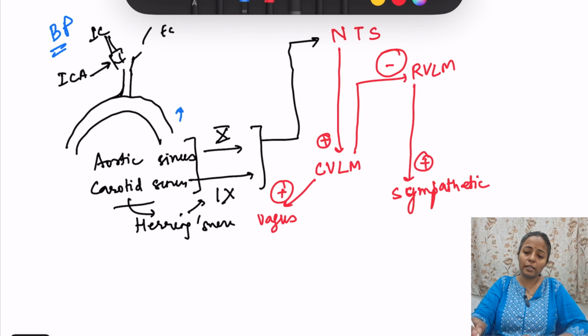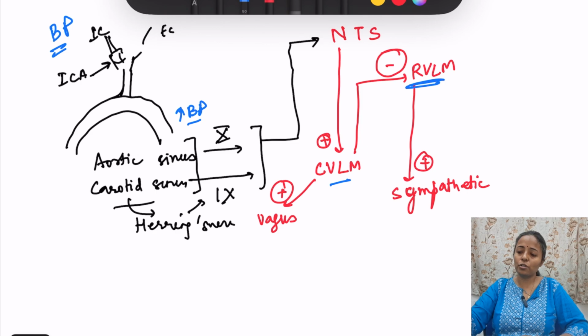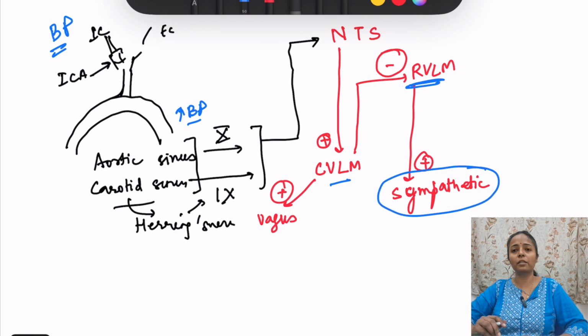See, when blood pressure increases, then more information is going to nucleus tractus solitarius. Then from there information is going to CVLM, and that is going to inhibit RVLM, which is causing excitation of sympathetic. तो अभी क्या है कि ये inhibit हो जाएगा RVLM. जब BP बढ़ेगा then RVLM will be inhibited. So sympathetic supply is going to decrease.